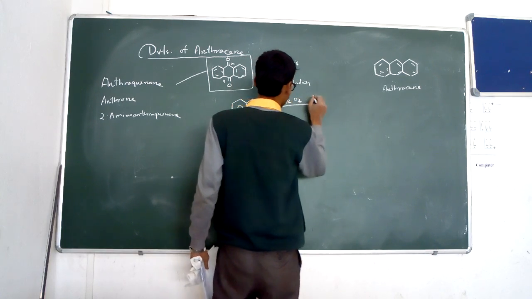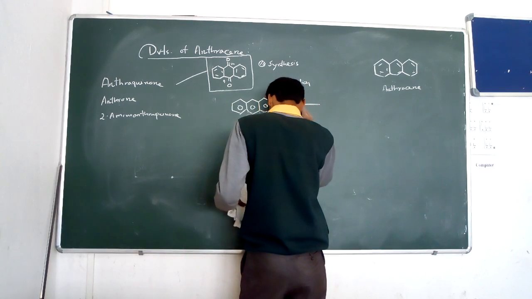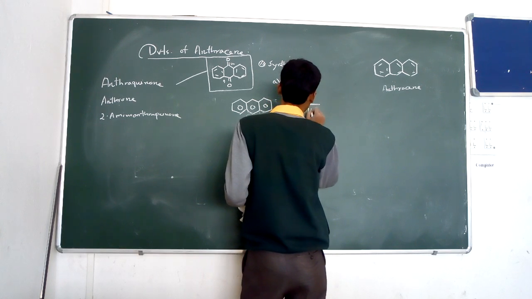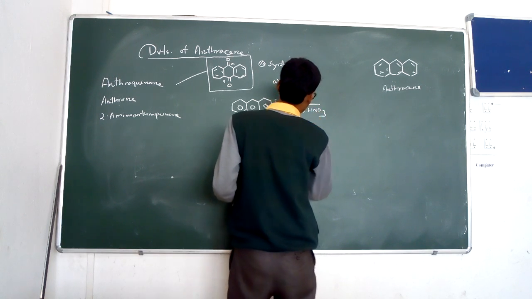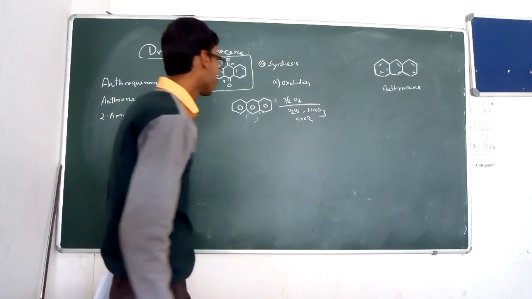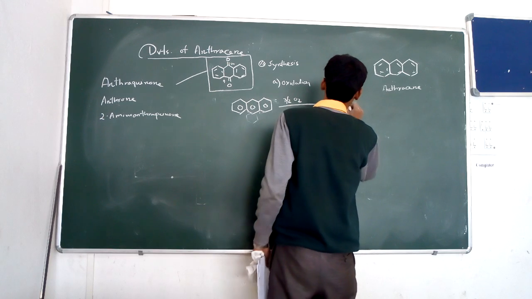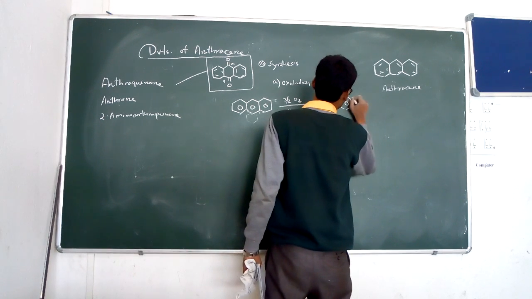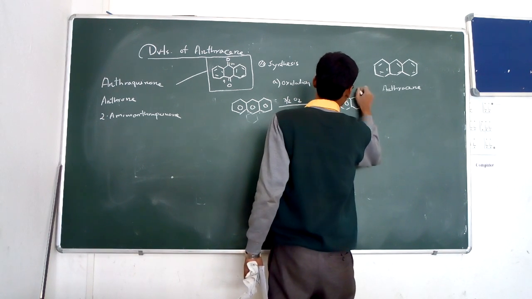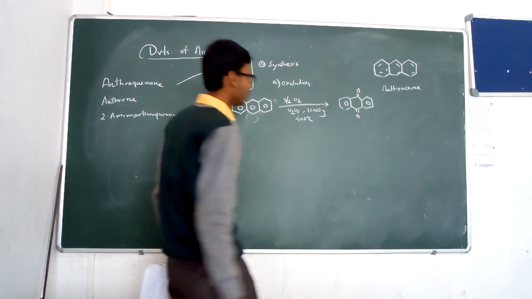oxygen in the presence of a catalyst, vanadium pentoxide, and high temperature of about 400 degrees Celsius. The anthracene is oxidized and forms anthraquinone, or 9,10-anthraquinone.